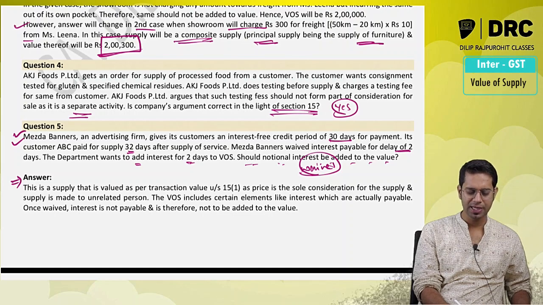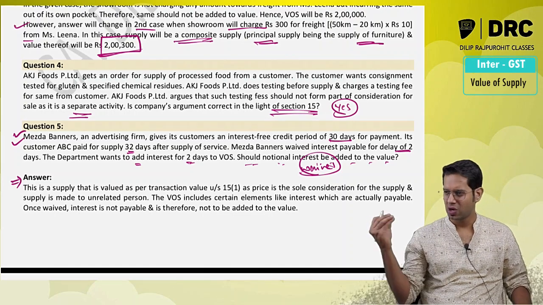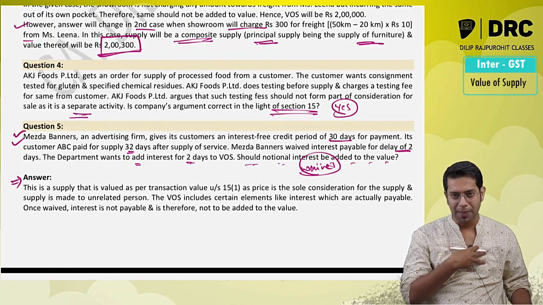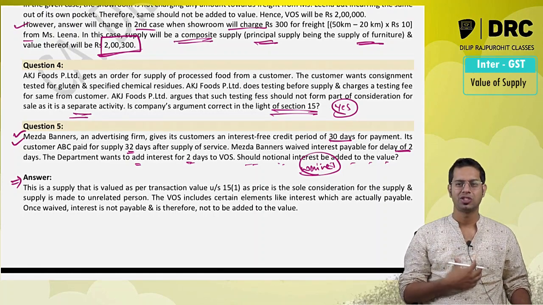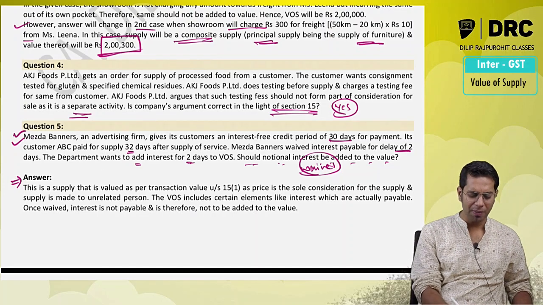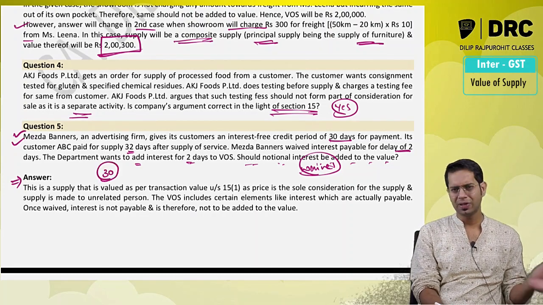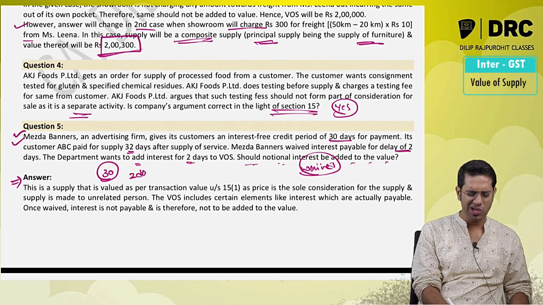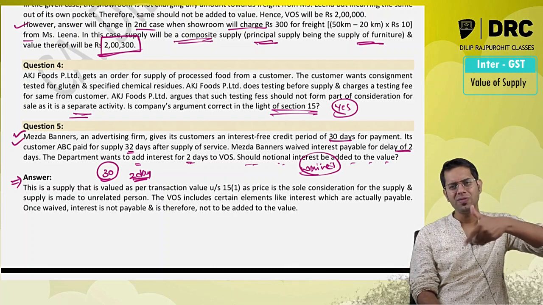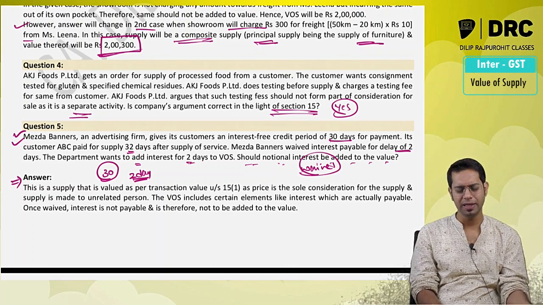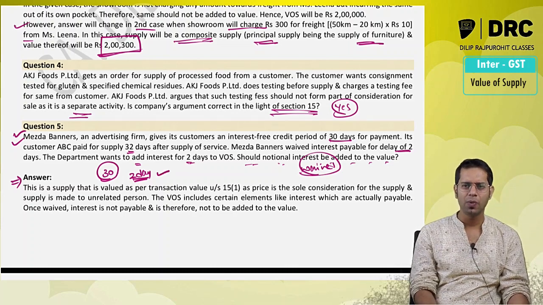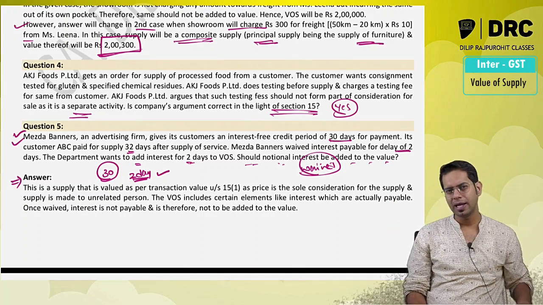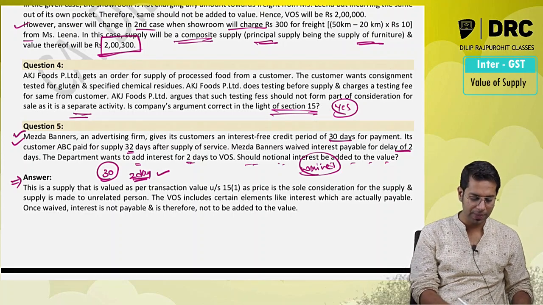In the present case, whatever the department is telling is of no use to us, because it is my company, it is my supply, it is my policy. I can change my policy whenever I want. Normally, if you don't make the payment within 30 days, I agree that I am going to charge interest, but here there is only 2 days delay and I am waiving it off. I am only telling you not to pay the interest to me. When I am not receiving this amount, why would the question of adding it in value of supply come? It will not come.